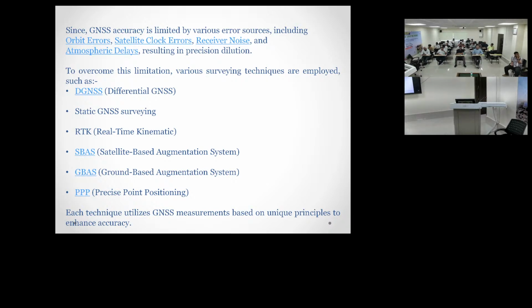This control system gets corrections because these CORS stations already have permanent coordinates that we have established. They get information from satellites and send it to the control room, and the difference between these coordinates and the satellite-derived ones is found out in the control system.